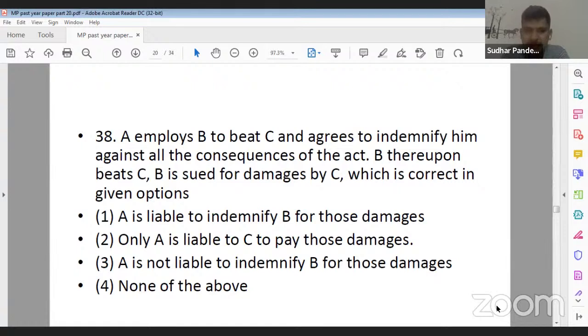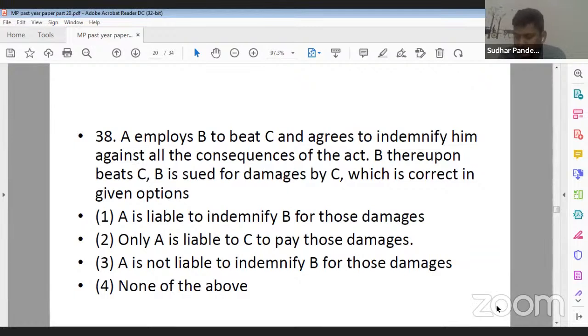A employs B to beat C and agrees to indemnify him against all the consequences of the act. B thereupon beats C. B is sued for the damages by C. Which is correct in the given options? Option 1. A is liable to indemnify B for those damages. Option 2. Only A is liable to C to pay those damages. Option 3. A is not liable to indemnify B for those damages. And option 4. None of the above or none of these.